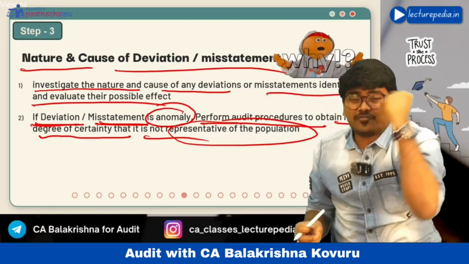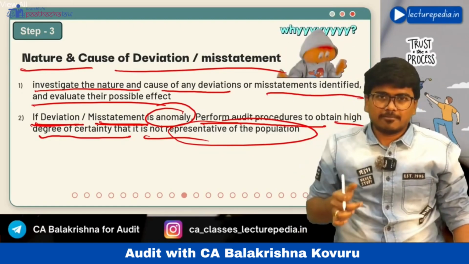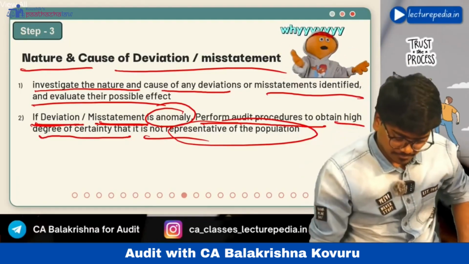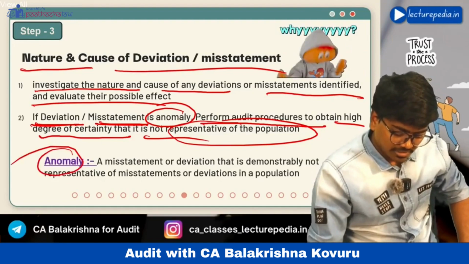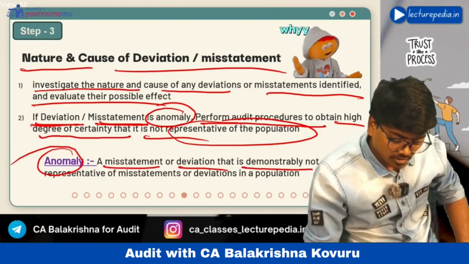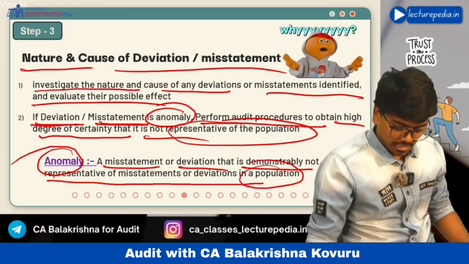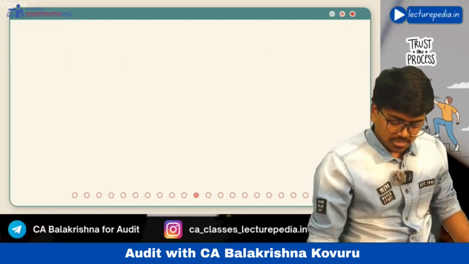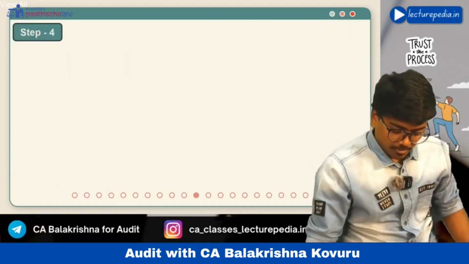That confidence the auditor has to obtain if he feels that the misstatement is an anomaly. Hope that is clear. See, an anomaly is a misstatement or deviation that is demonstrably not representative of misstatement or deviation in the population. Hope you understood. Next, step 4 is you will project the misstatement to the entire population.